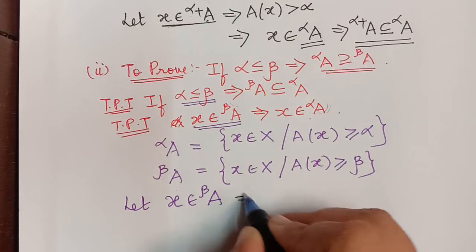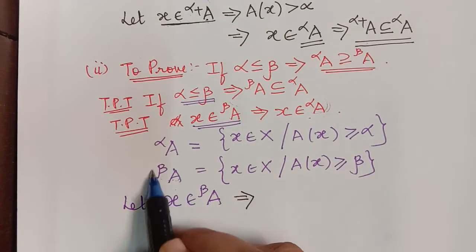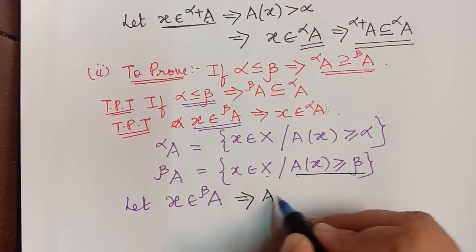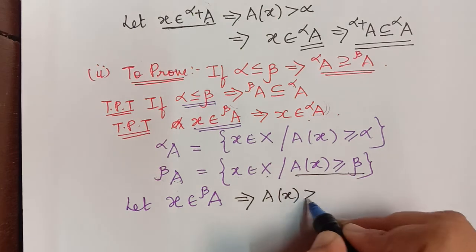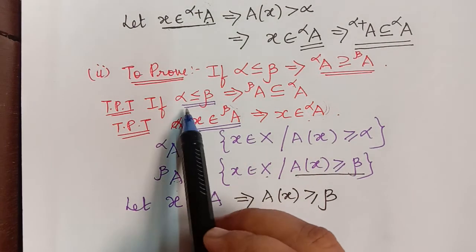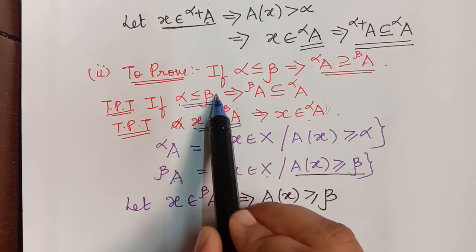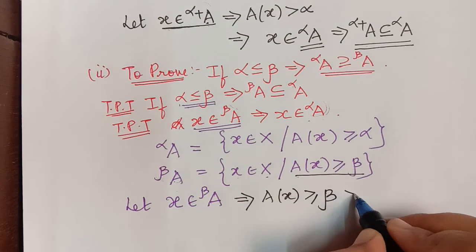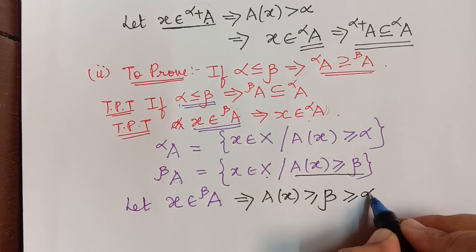So this implies that if x is an element of this set, then what is the condition we know? The membership grade of x will be greater than or equal to beta. But as per our assumption, beta is greater than or equal to alpha.